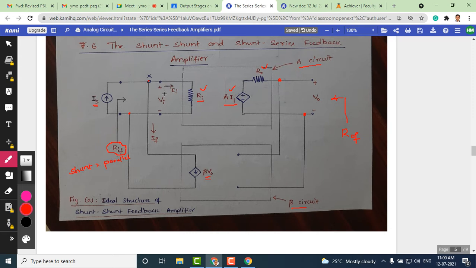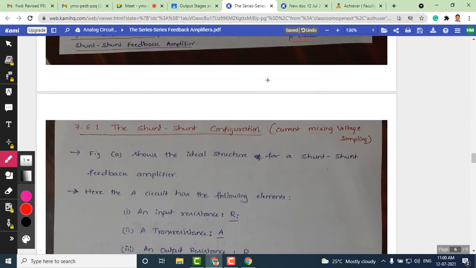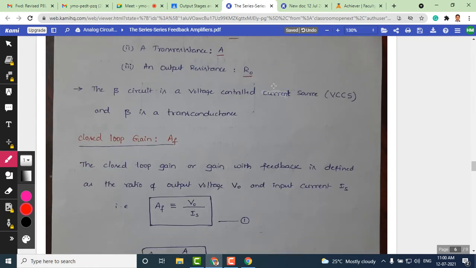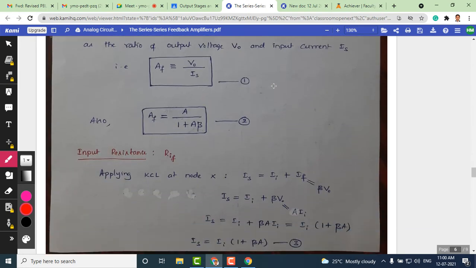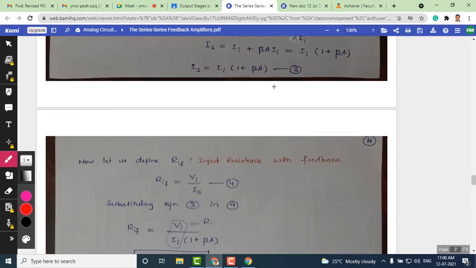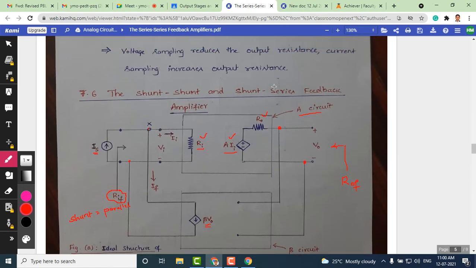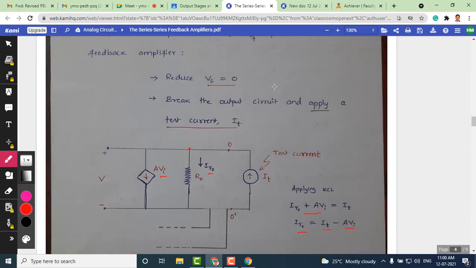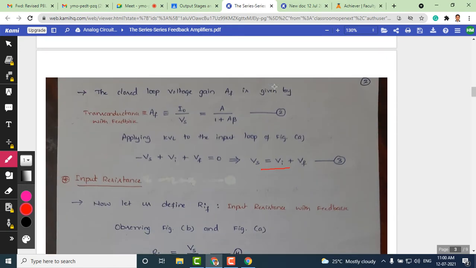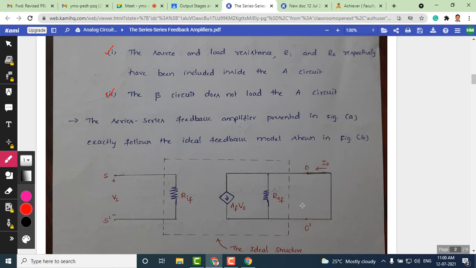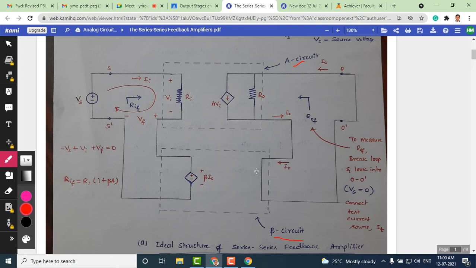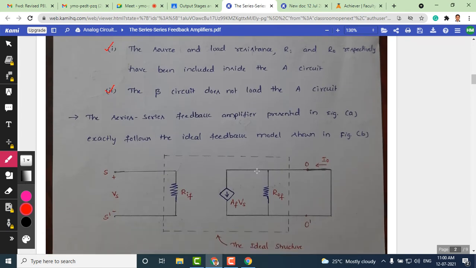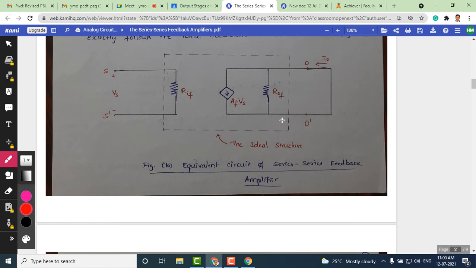We can also make this complex circuit into a simpler form, as you can see here. This is a continuation of that, which is not shown here somehow, as we have discussed in the last class. As you can see, I showed how we can simplify that block this way. The ideal structure that we have shown, this big structure, can be simplified to a block like this.